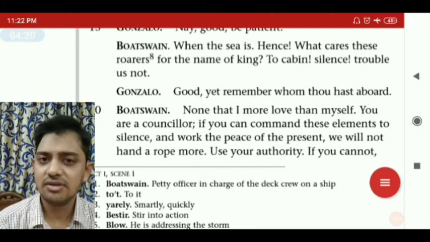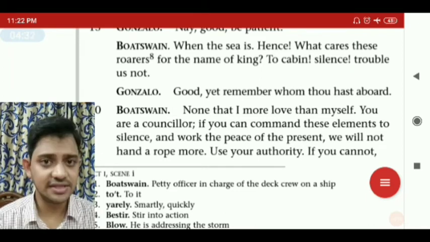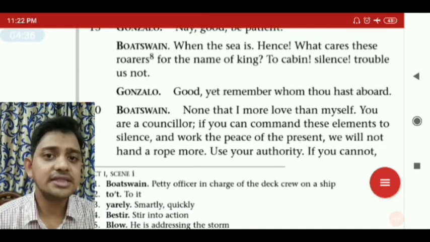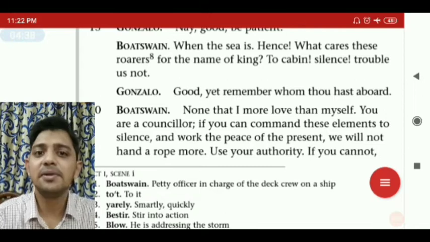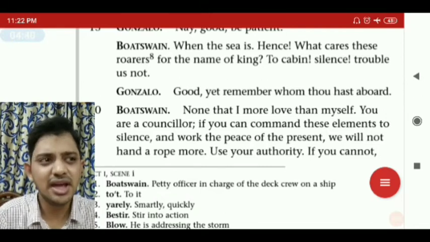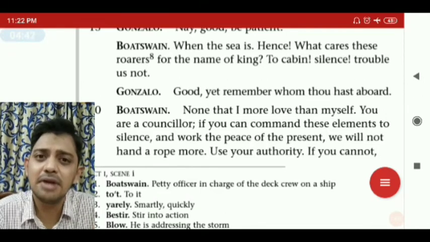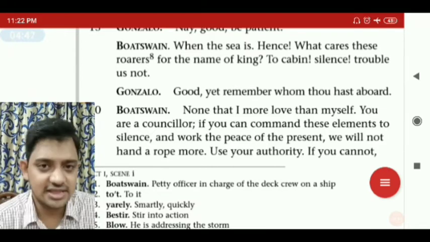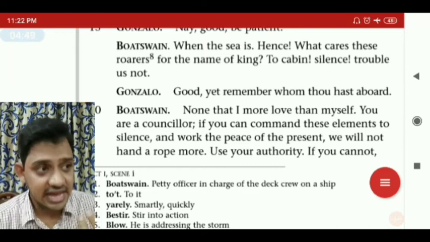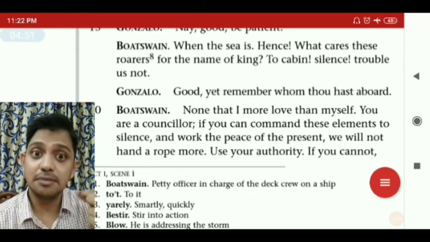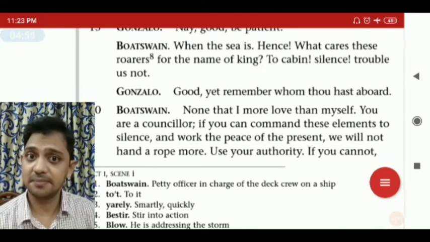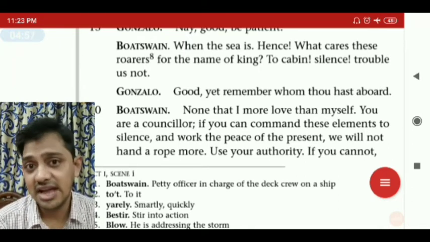Because the person knows that they all at the time are going to die. He knows that when we all are in the same condition, in the same plight, why should I think about the king, and why should I fear all these people, who are weaker than me? They cannot do anything, they are helpless, and he understands that he is the most important person at the time since he is controlling the ship. So he knows his value at the time.